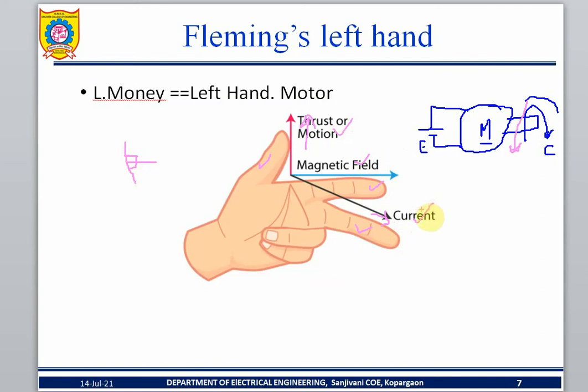Change the direction of these fingers. So what will happen? The flow of the current is changed, and the motion is changed. That's all. This is the Fleming rule.